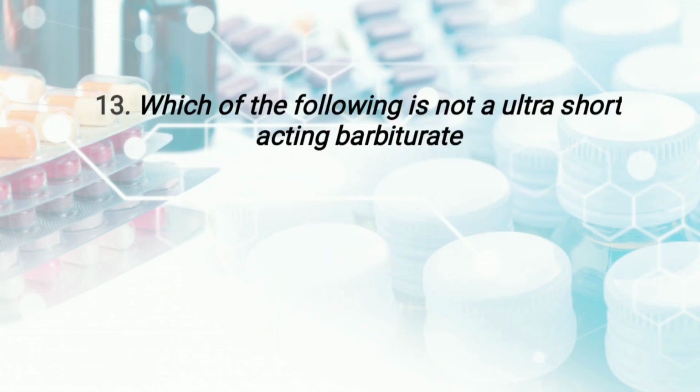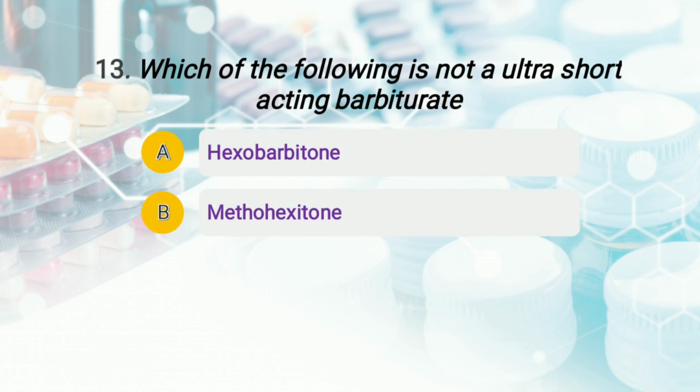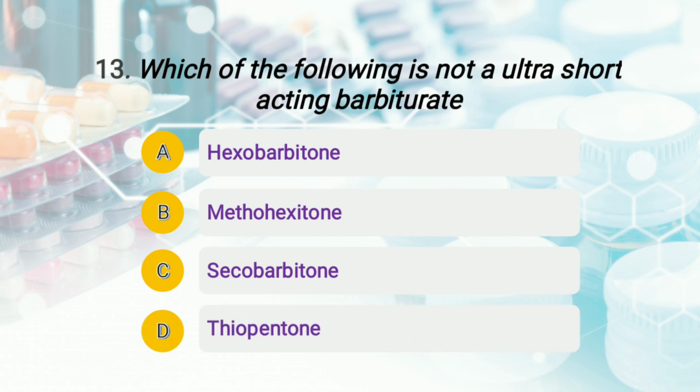The question is, which of the following is not a ultra short acting barbiturate? So the options given are option number A, hexobarbitone, option number B, methotrexate, option number C, that is segobarbitone, and option number D, that is thiopentone. So students, the right answer of this question is option number C. Option number C, that is segobarbitone, is a short acting barbiturate, and rest all of them are ultra short acting barbiturate. Okay, moving to question number 14.